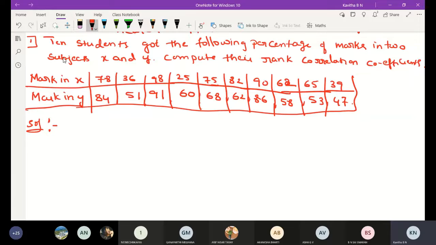Completed. Okay, here write down marks in X. Completed now. Shall I start the problem?